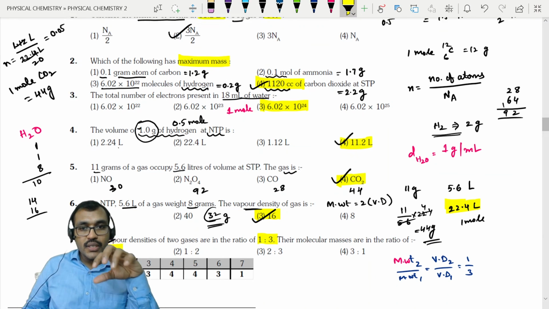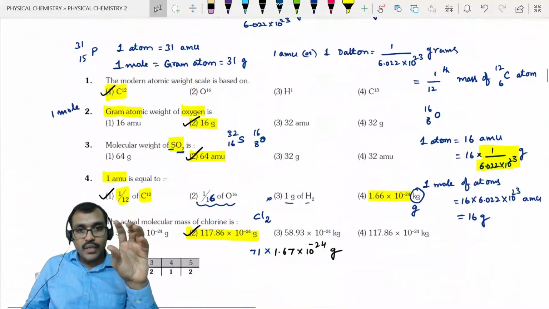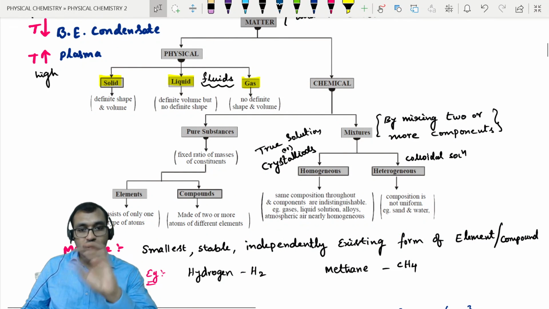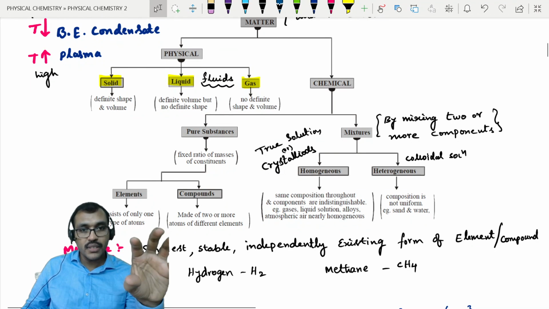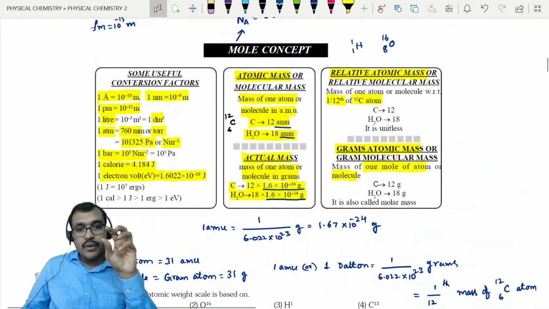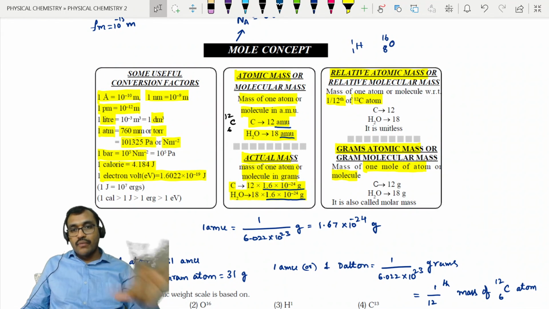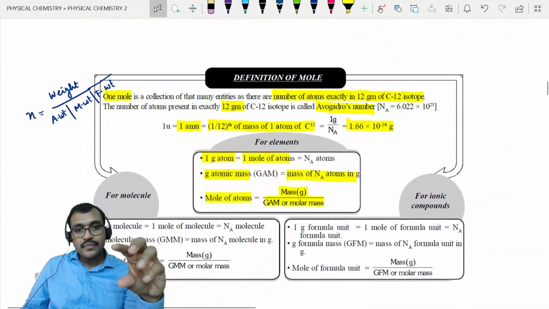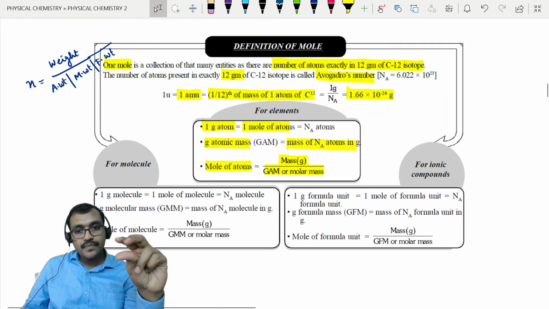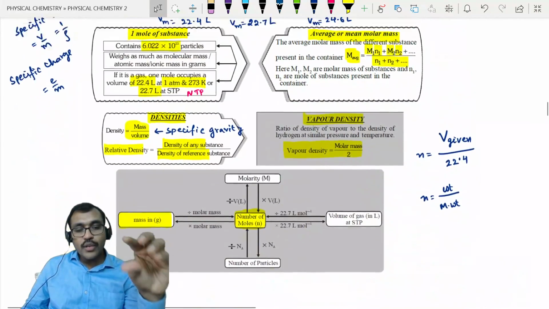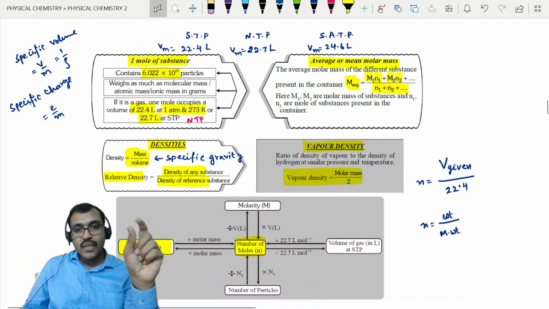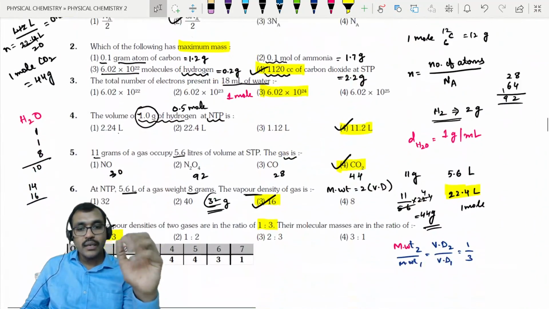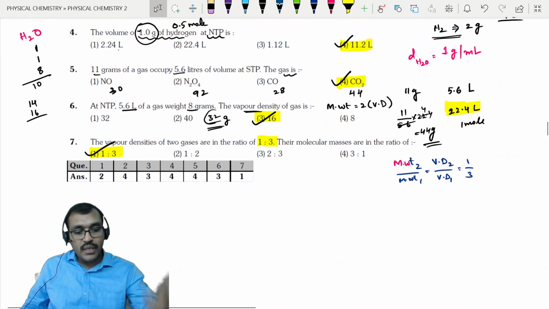So we have discussed in this lecture what is a mole, different ways of classifying matter, what is homogeneous, what is heterogeneous, what is a molecule, element, compound, different physical forms of matter, and we discussed Avogadro number, some conversions, what is relative atomic mass, absolute mass, what is gram atom, the definition of AMU, then molar volume, that means volume of 1 mole of atoms, what is average atomic mass, average molecular mass, what is vapor density, absolute density, and some problems related to it, right? So better I will stop the lecture here today.